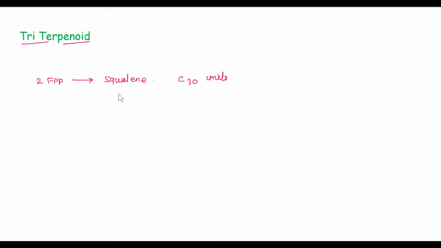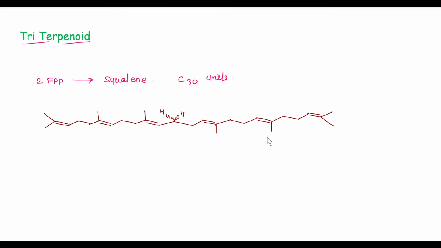Squalene is a symmetrical hydrocarbon, and it does not contain any good leaving group like pyrophosphate. All double bonds in squalene are trans to each other. So this is the structure of squalene, or it may also be written like that.